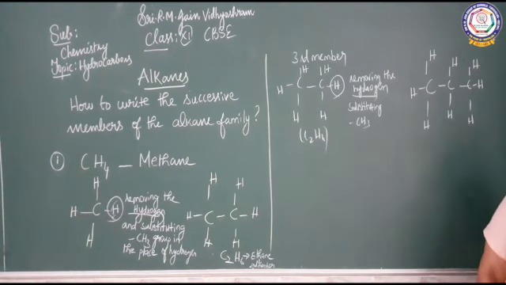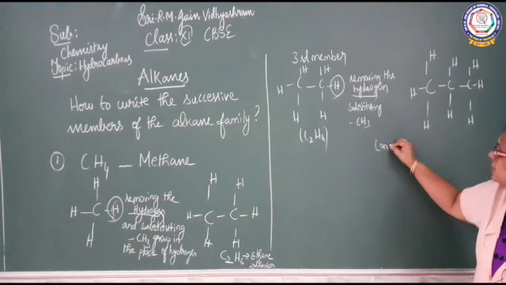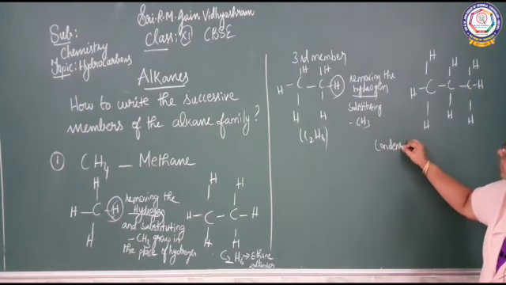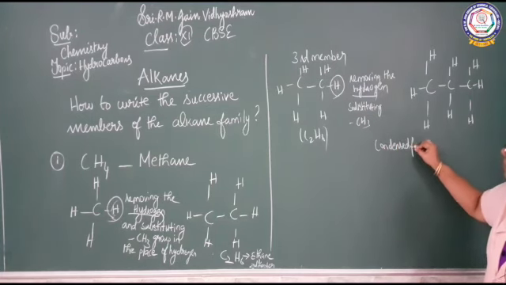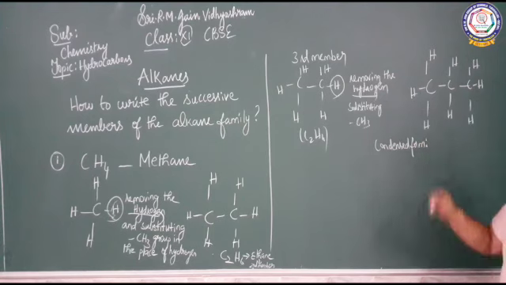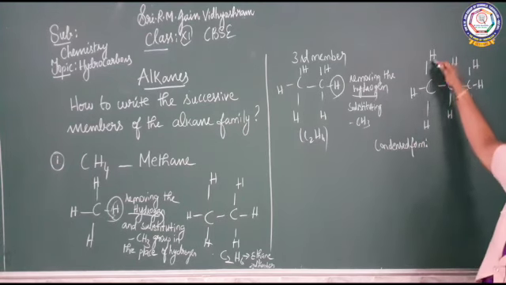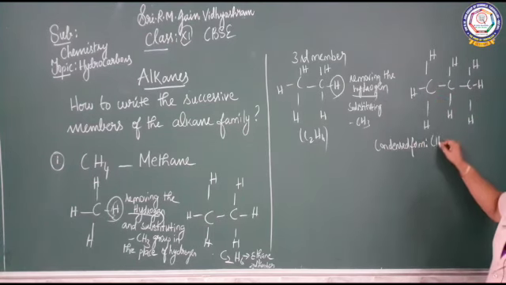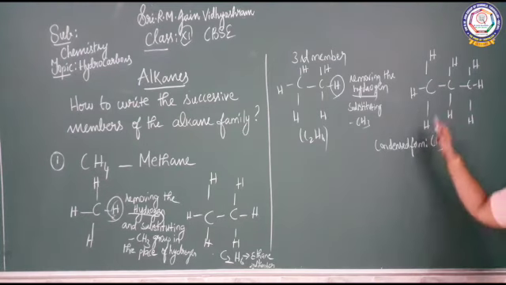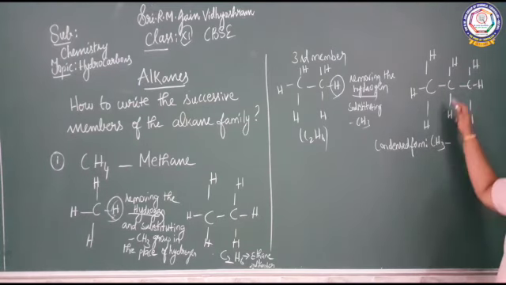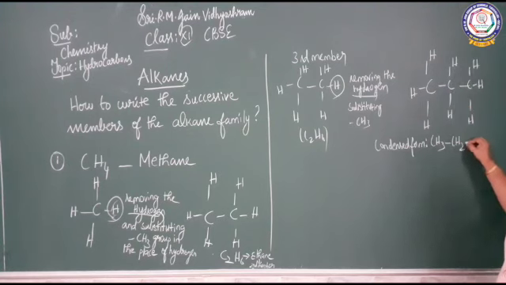Now write the condensed form. What is the condensed form? This carbon has 3 hydrogens, CH3. There is a bond. This carbon has 2 hydrogens, CH2. What is the third carbon? It also has 3 hydrogens, CH3.